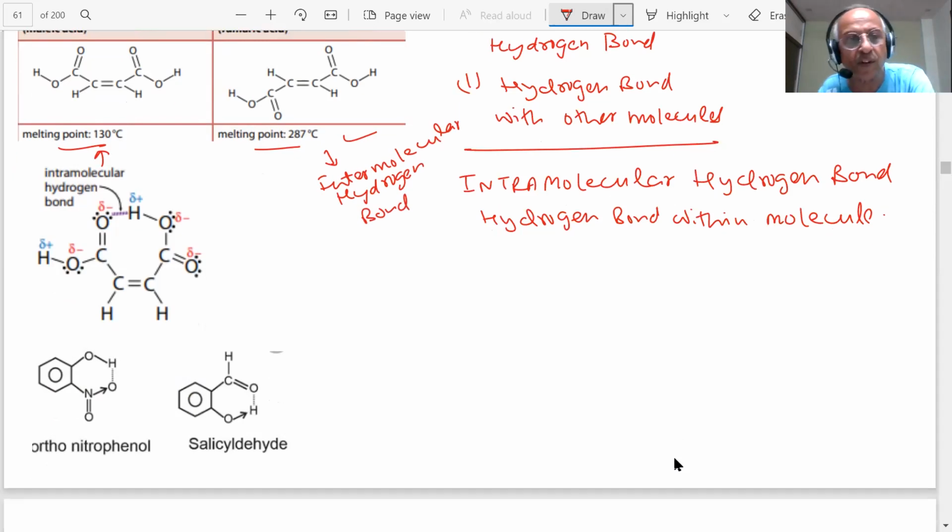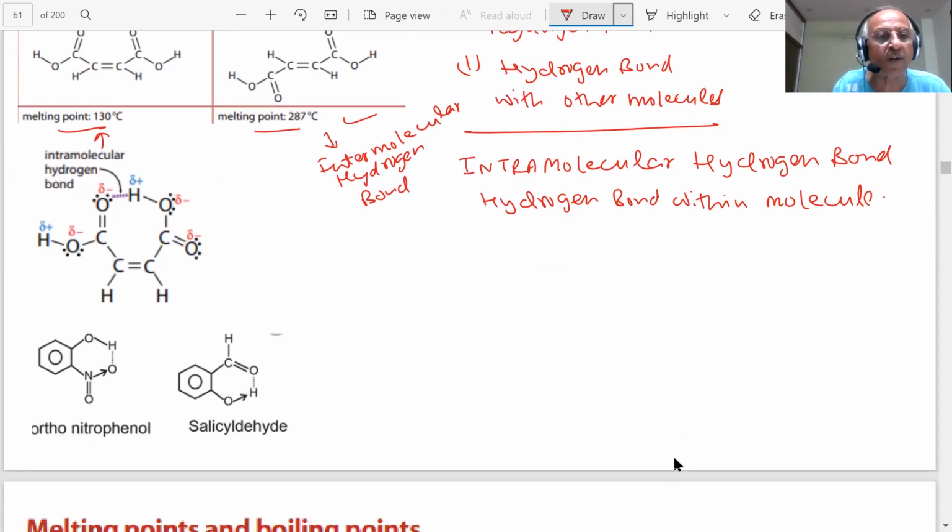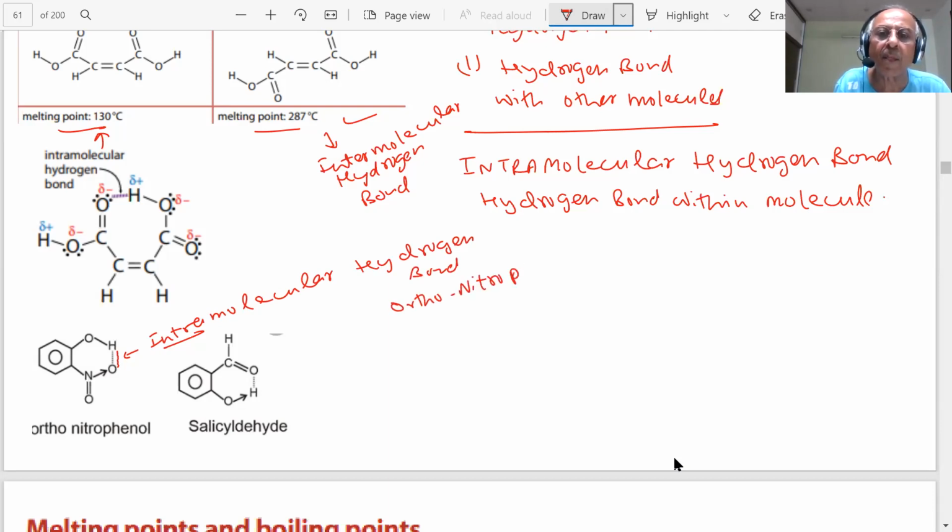Some more examples of this: orthonitrophenol. Student, in orthonitrophenol, you can see there is a hydrogen bond within the molecule. This hydrogen, you can see that this hydrogen bond is within the molecule, student. This is an intramolecular hydrogen bond formed in orthonitrophenol, and its boiling point is low.